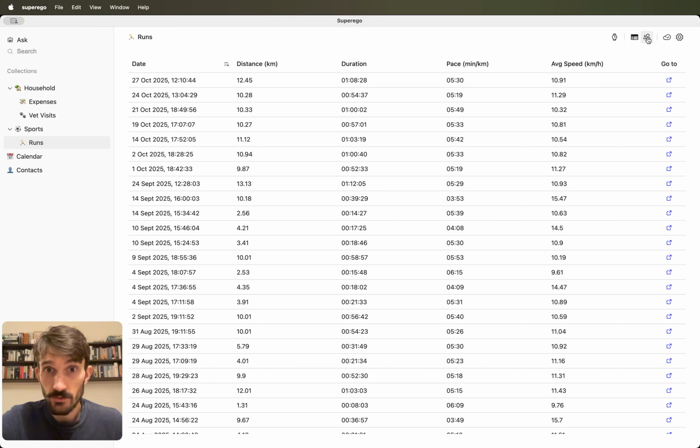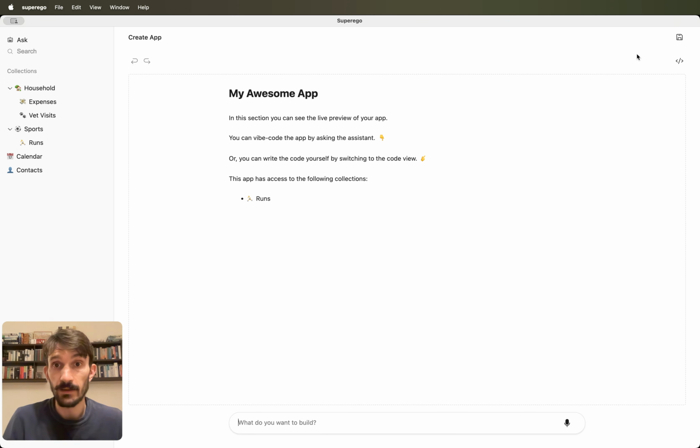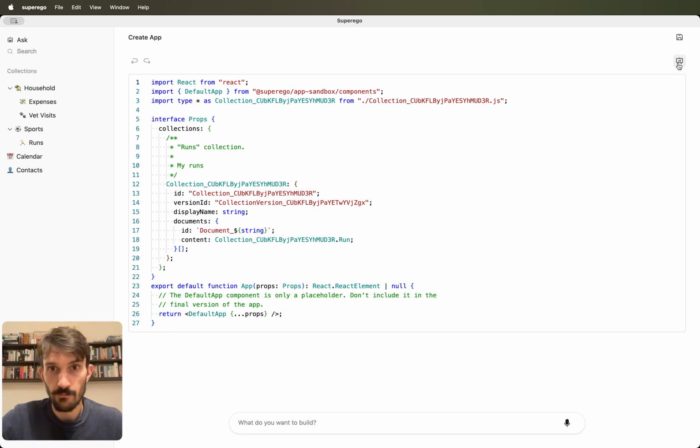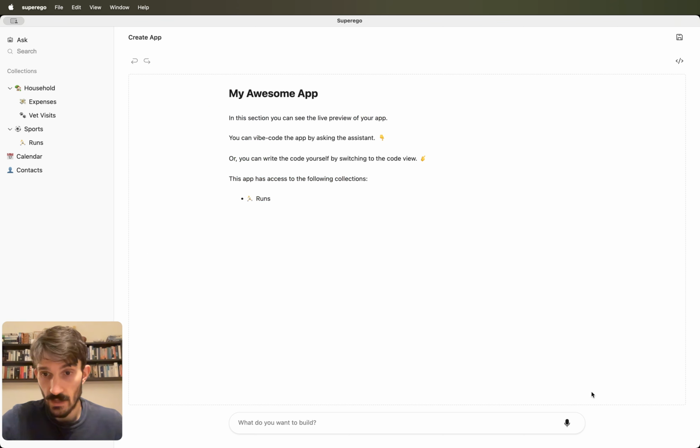I go here to the apps menu and I create a new app. And an application is just something that runs inside Superego and has access to your data, in this case, the runs collection. Technically, it's just a snippet of React code. So if you are a developer, you can write it yourself, but you can also ask the assistant to write it for you. For example, let's ask, make a dashboard showing me various stats about my runs.